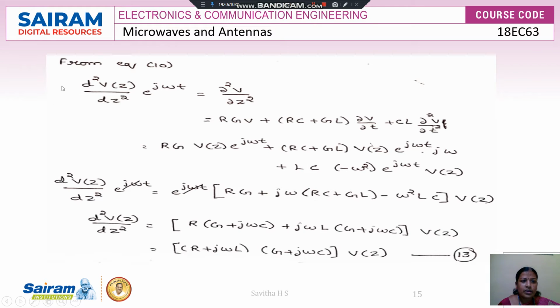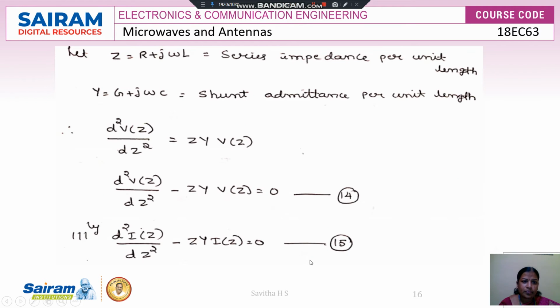Now after substituting here from equation 10 the value of dou square V by dou Z square, and after simplification, I will get d square V of Z by dz square is equal to (R plus j omega L) into (G plus j omega C) into V of Z. Here Z is the series impedance and Y is the shunt admittance. Now this is the wave equation that we are going to study here: d square V of Z by dz square minus Z Y V of Z is equal to 0, and the current expression.